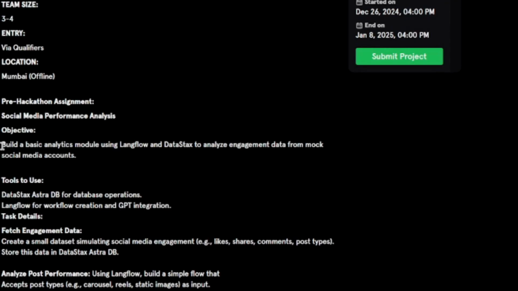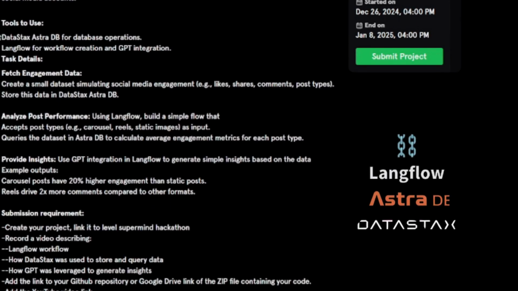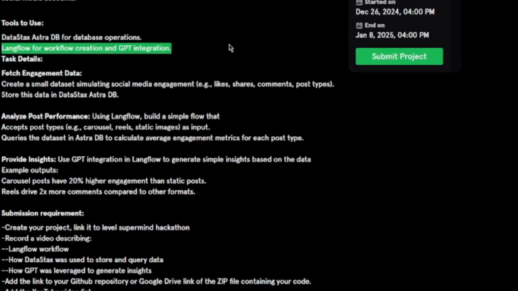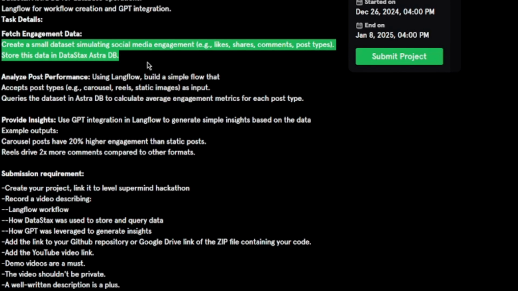First I'll start by giving you the objectives of the qualifying round. The objective was to build a basic analytics module using Langflow and DataStax to analyze engagement data from mock social media accounts. The tools to be used were DataStax AstraDB for the database and Langflow for GPT integration, and it should generate a summary similar to this.